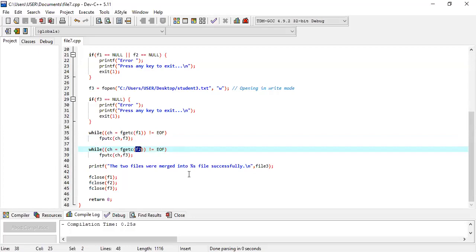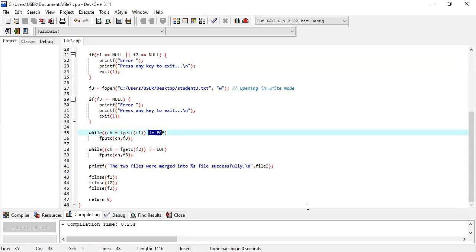But at last, after some 4 or 5 lines, there is nothing left in my file 1. So at some point this condition becomes false, because after the last character of my file 1, it is equal to EOF.